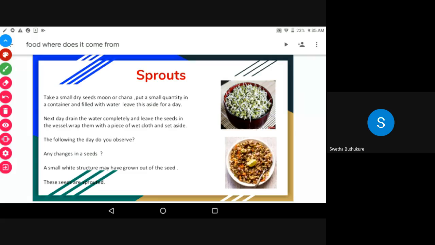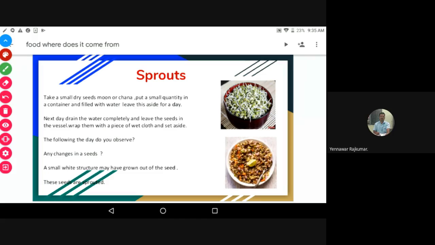So how to prepare these sprouts? Take small dry seeds like moong or chana, and put a small quantity in a container. Do you know what a container is? It is one type of bowl, right? Put the seeds in a container, fill it with water and leave it aside for a day.